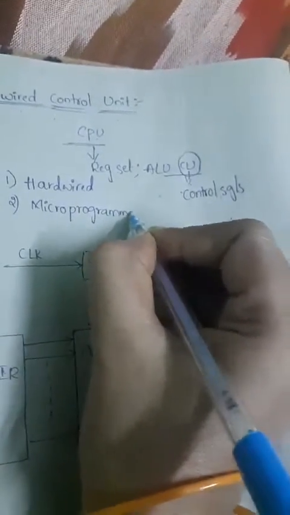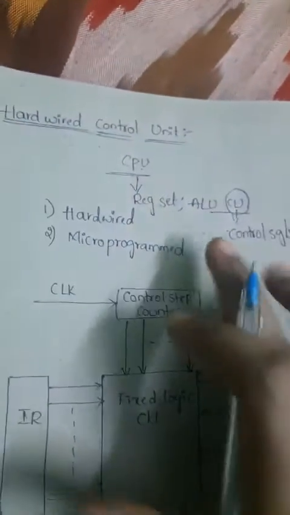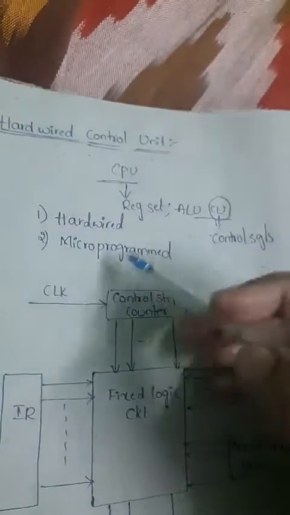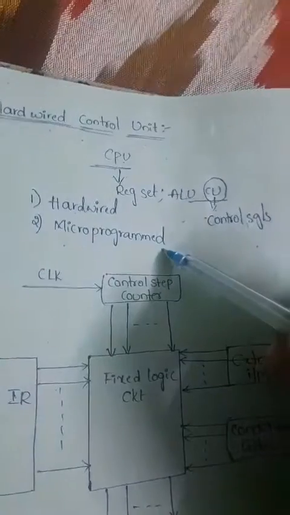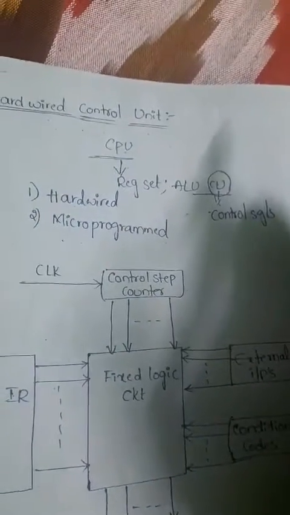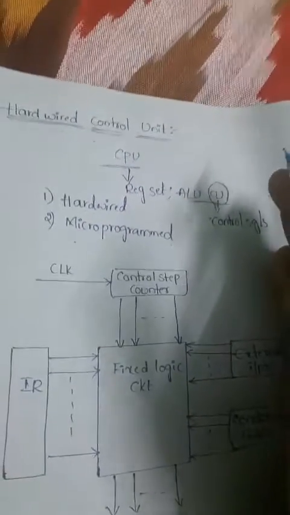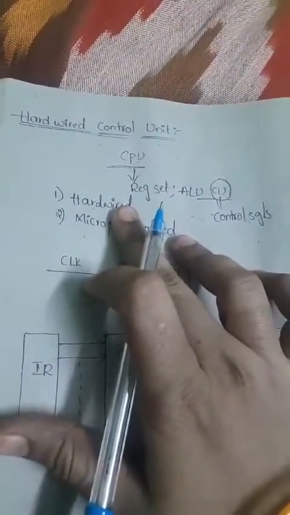One is hardwired and the second one is micro programmed. Remember that, we have two types of control units, and we can classify them depending on how the control signals are generated. One is the hardwired control unit and the second one is the micro programmed control unit. Now let's see the first concept, that is the hardwired control unit.